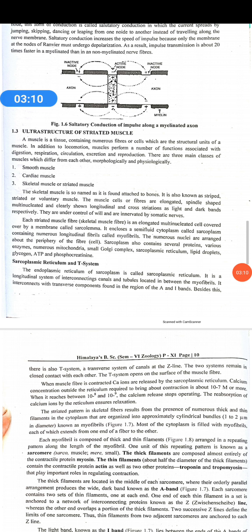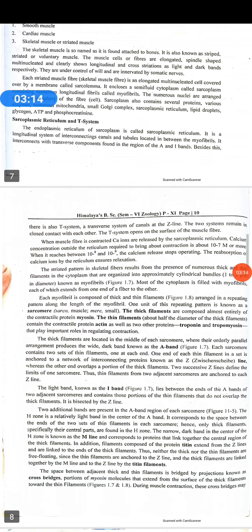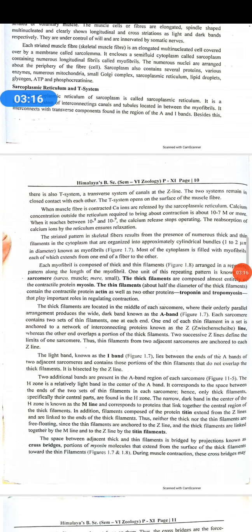Now we start the detailed structure of the skeletal muscle. Each organized skeletal muscle in our body is made up of a number of muscle bundles, called fascicles, and they are held together by a common connective tissue layer called the fascia. Each muscle bundle contains a number of muscle fibers. Understand, students?